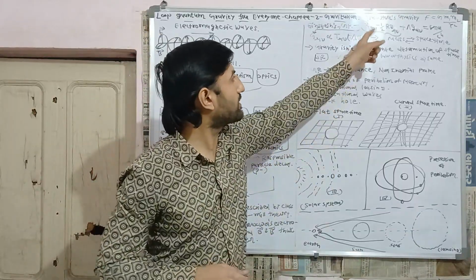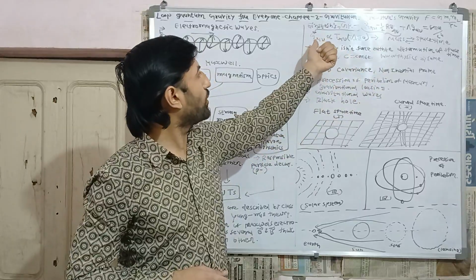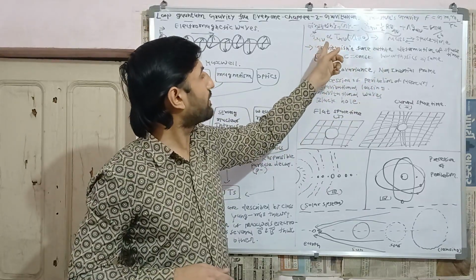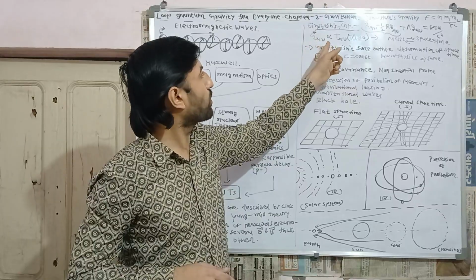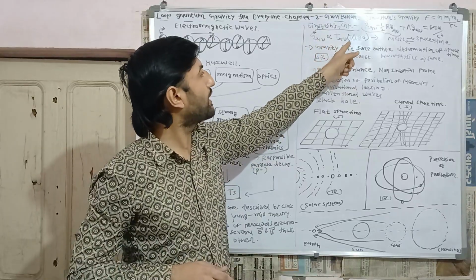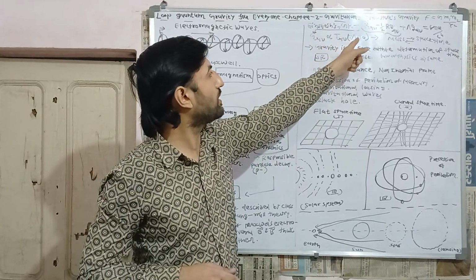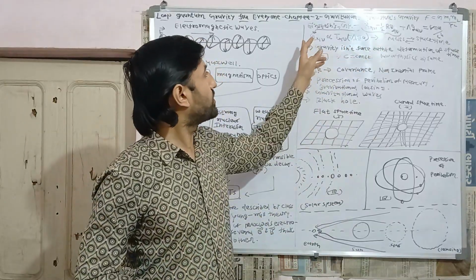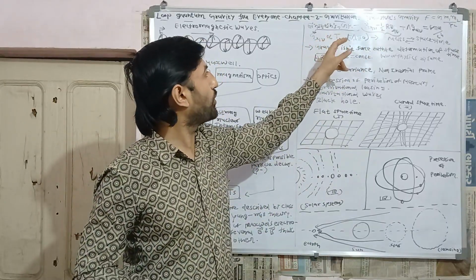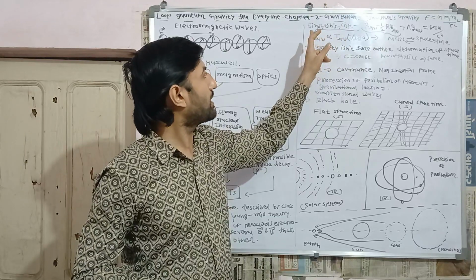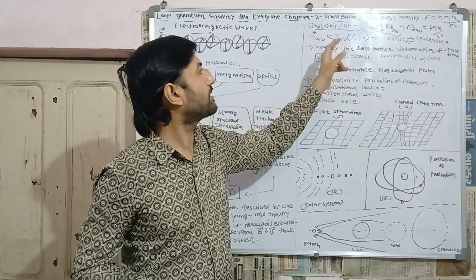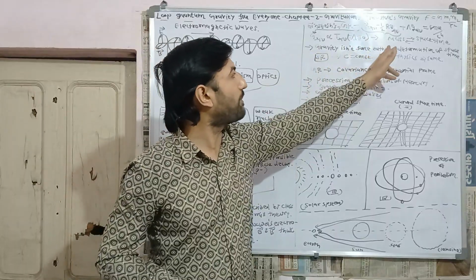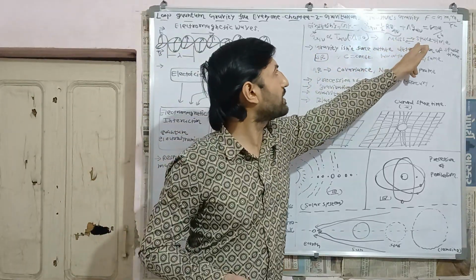By defining this term as G mu nu, that is the Einstein tensor, we know that G mu nu is proportional to T mu nu, by considering the cosmological constant equal to 0 for steady state theory. So G mu nu is proportional to T mu nu. G mu nu is the Einstein tensor and T mu nu is the energy momentum tensor, which tells that there is an interplay between mass and space-time.